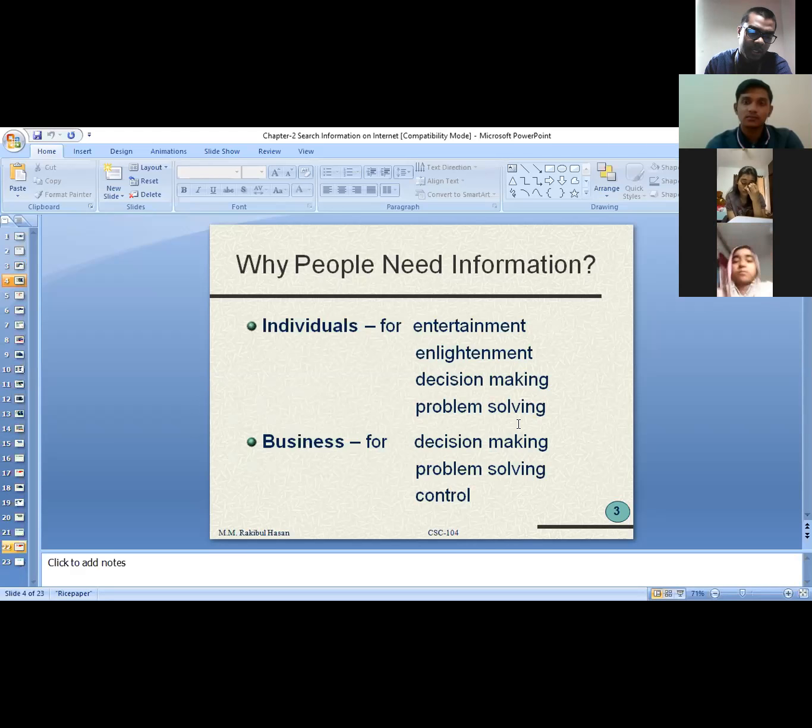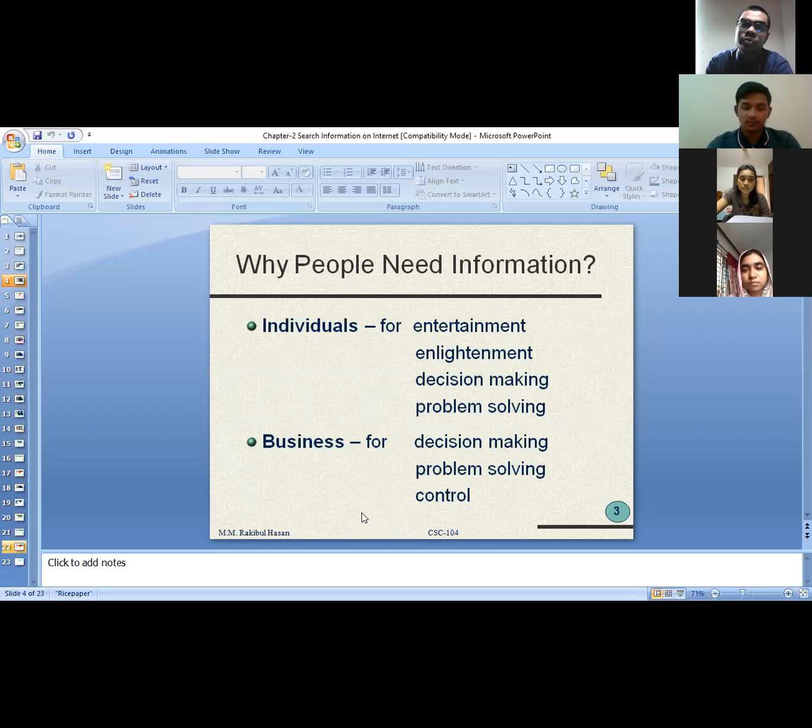Suppose you enroll in the university in this summer 2020. But before enrolling yourself as a student in the university, you collect some information about a number of universities, and on the basis of that information, after analyzing it, you took your decision. As well as that, we need information for entertainment purposes, enlightenment purposes, and problem solving purposes. These are the reasons why people or business organizations need information.